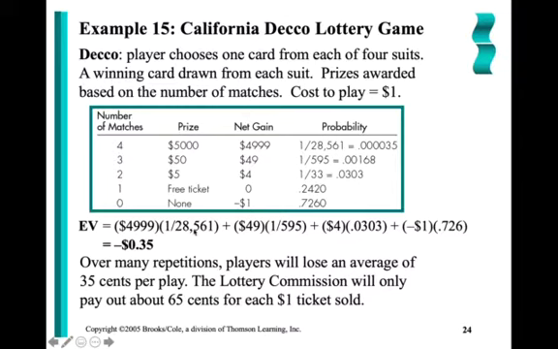And then we find the sum of these values. So what is this saying? On average, every time I play the lottery, I'm expecting to lose 35 cents. For every $1 I put back in, I'm expecting about 65 cents back out. All right.